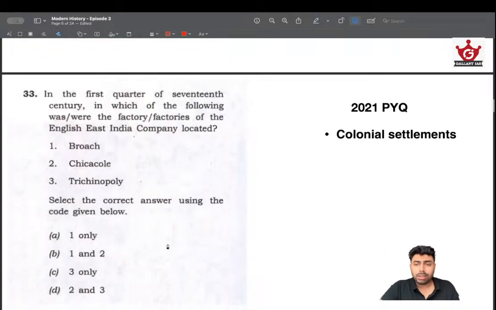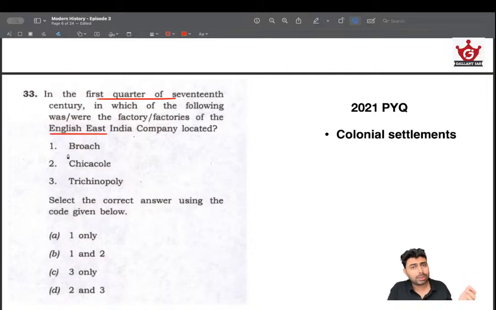And next one, in 2021, a question about East India Company settlement was asked. And again, I told you that it is in the first quarter of the 17th century. That means the British are just setting their foot into the Indian subcontinent. They come from the western coast, so there is a good chance that they will start from the western coast and slowly move towards the eastern coast. That's how they approach. Whereas the Dutch came from the eastern coast because they had their bases in the Malay Peninsula. So those are the two different ways in which the Dutch and English approached India. The Portuguese also approached India via the western route.